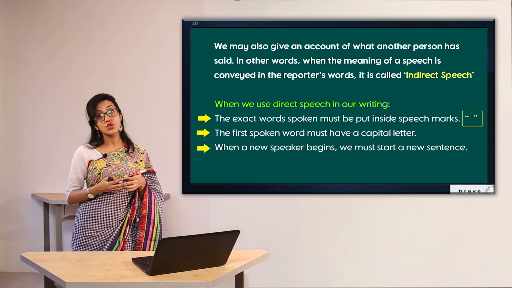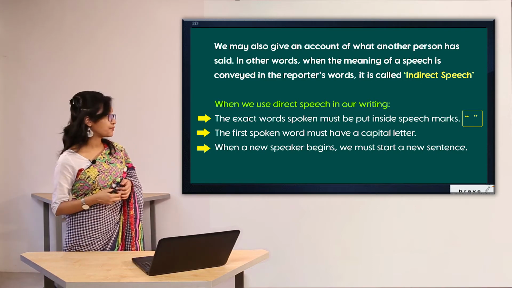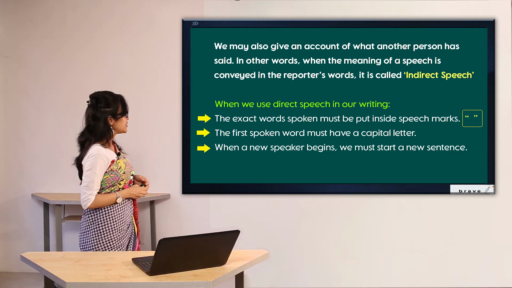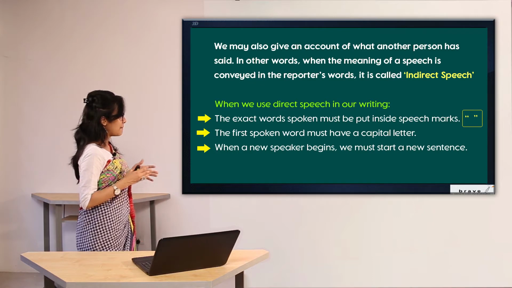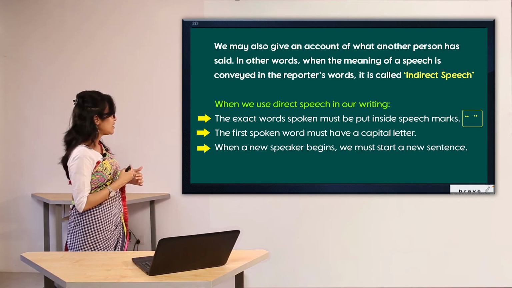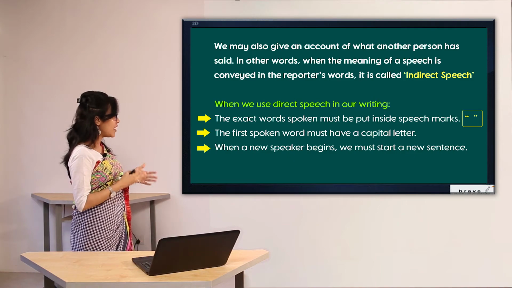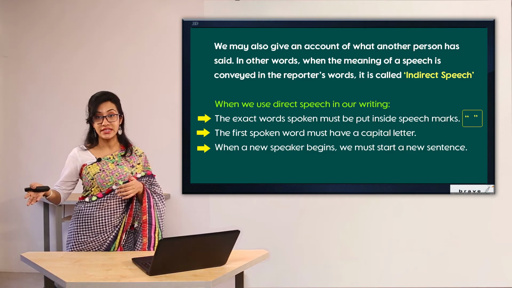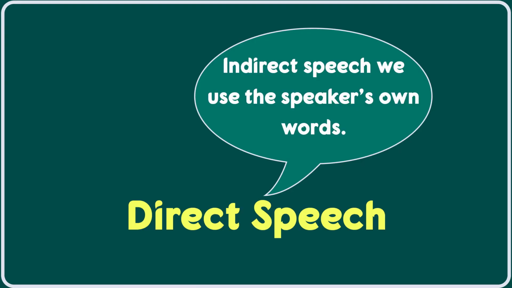Now when we use direct speech in our writing, the exact words must be spoken inside speech marks. Speech marks are also known as quotation marks. Secondly, the first spoken word must have a capital letter. And thirdly, when a new speaker begins, we must start a new sentence. So what is direct speech in a way?